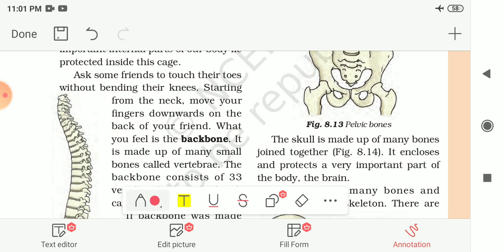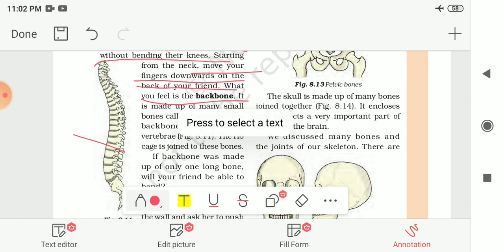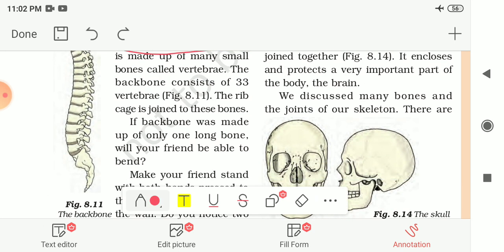Now ask some of your friends to touch their toes without bending their knees. Starting from the neck, move your fingers downwards on the back of your friend, and what you will feel is the backbone. Starting from the neck to the back, what you will feel is the backbone, and it looks like this one. It is shown to you here in this figure. It is made up of many small bones called vertebrae, and the backbone consists of a total of 33 vertebrae. There are a total of 33 bones in the backbone, and the rib cage is joined to these bones.